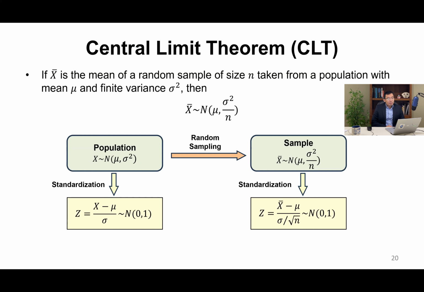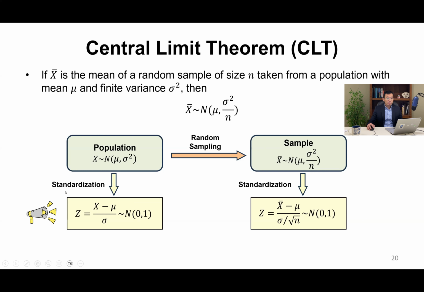which states that if x bar is the mean of a random sample of size n taken from a population with mean mu and finite variance sigma squared, then x bar is approximately normally distributed with mean mu and variance sigma squared over n. As we can see, the mean doesn't change, but the variance, because we do the average, reduces the variance of the sample mean.